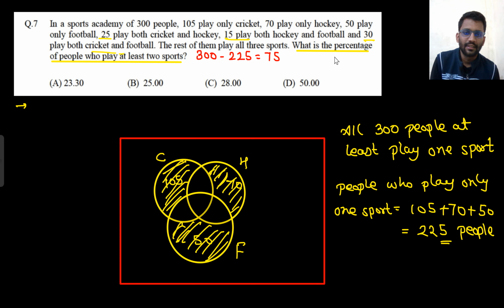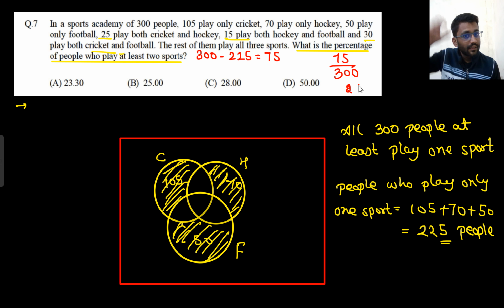So what is the percentage? 75 by 300. So it would be 25%. 25% of the people play two or more than two sports. So this is how we will be solving this problem.